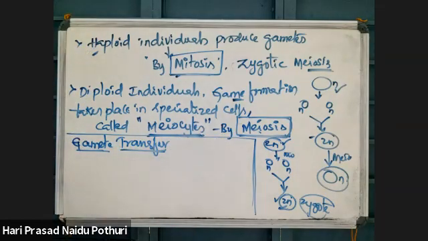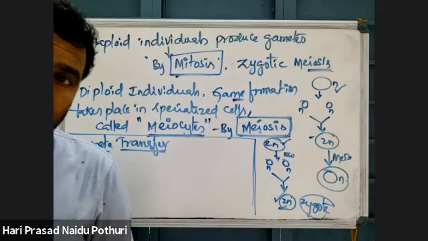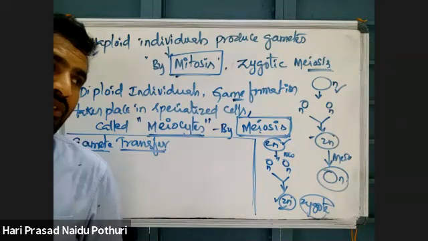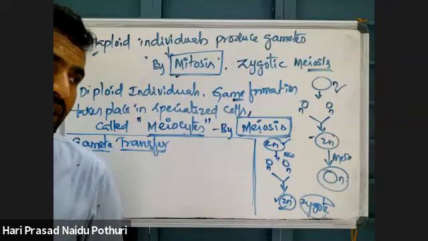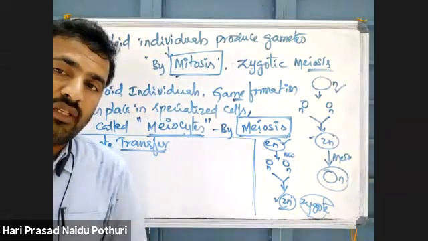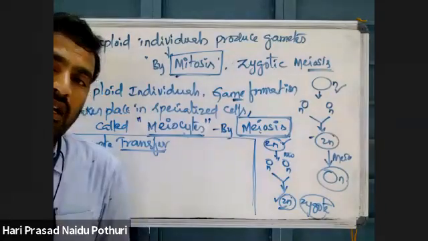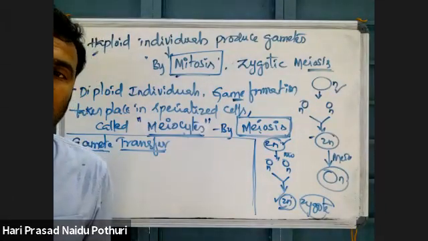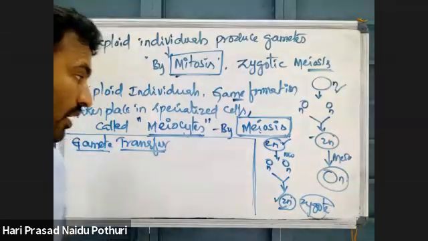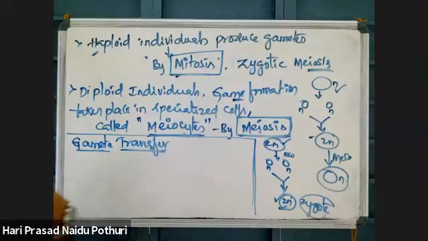Gamete transfer. What is gamete transfer? Transfer of a gamete. Normally, male gametes are produced by a male individual and female gametes by a female individual. But only if the gametes come closer together will they fuse and undergo fertilization, resulting in zygote formation. But how do the gametes reach each other?